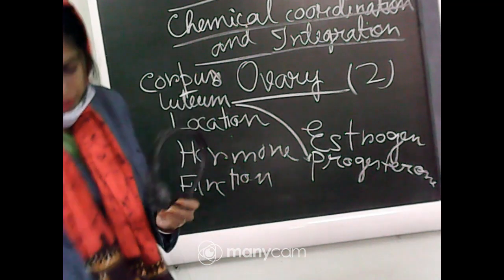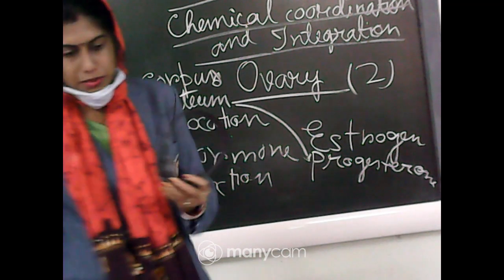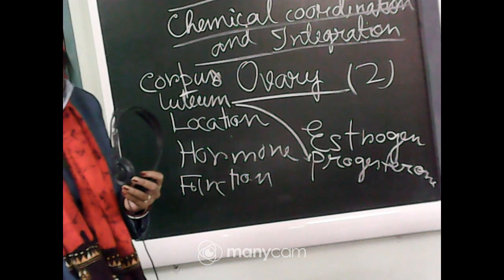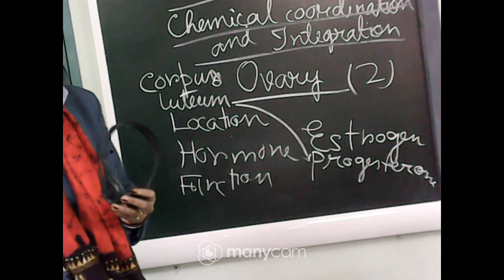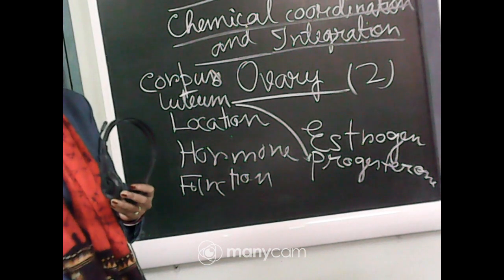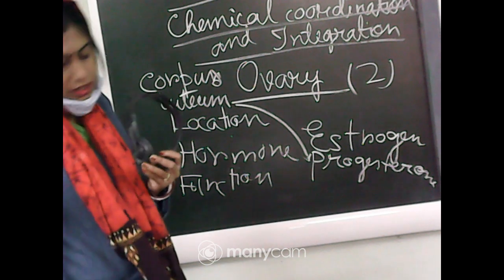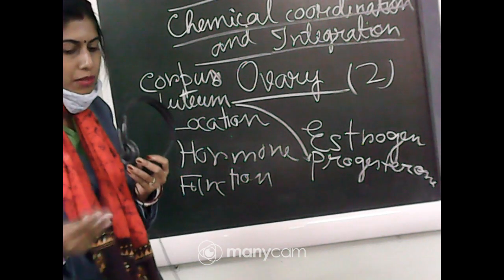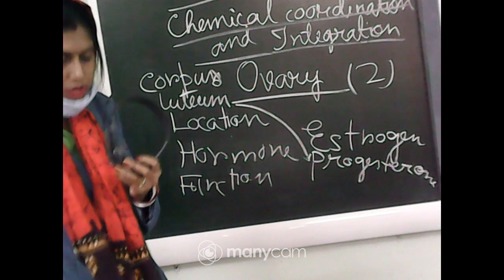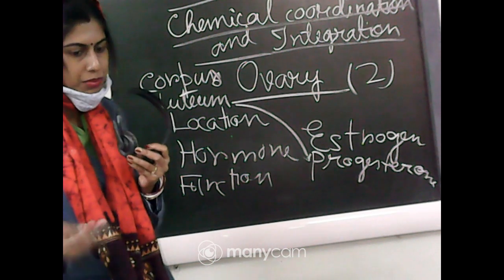So what are the secondary sexual characters? That means development of ovarian follicles, appearance of female secondary sex characters like high pitch of voice, development of mammary gland, and estrogen also regulates the female sexual characters. Okay, so these are the basic functions of the estrogen.